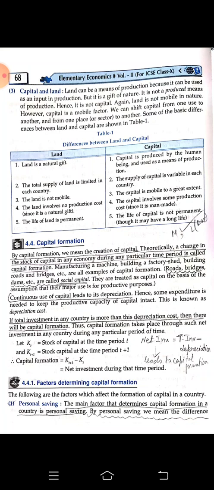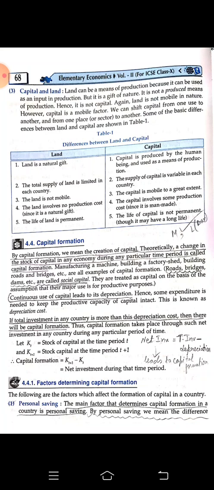In other words, we can say that capital formation takes place through such a net investment in any country during any particular time period.